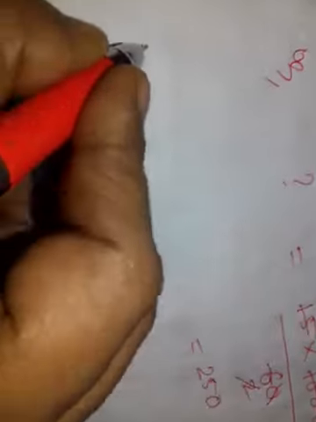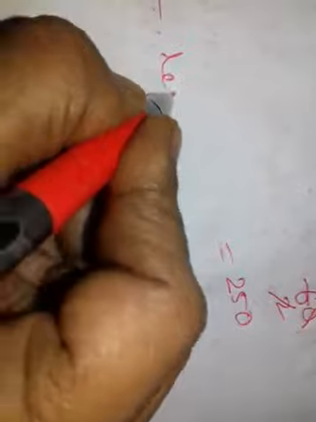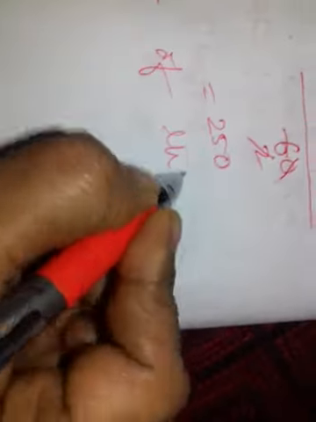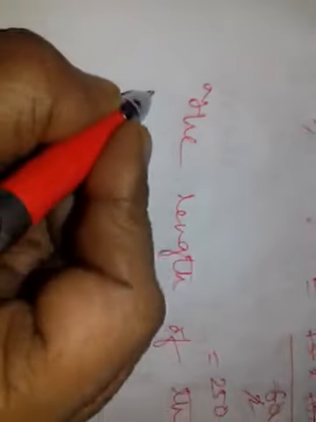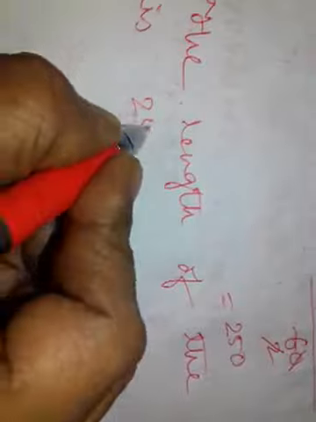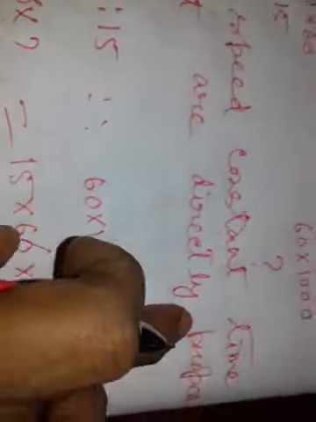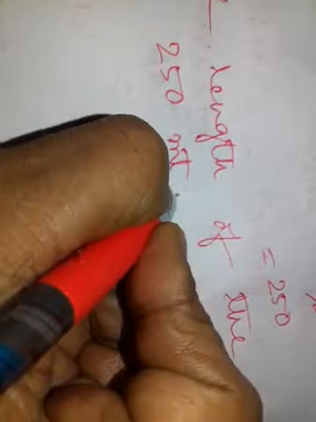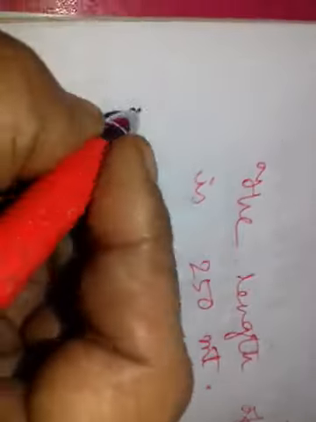So the length of the platform is 250. What is the unit here? Meter. 250 meter. Okay. Next I am showing sum number 15.